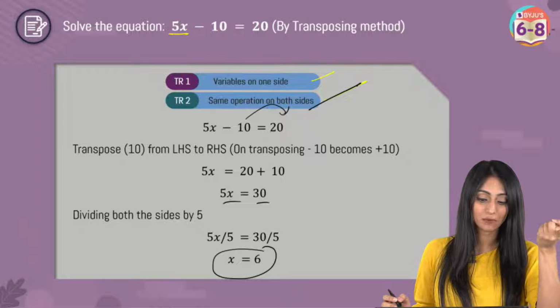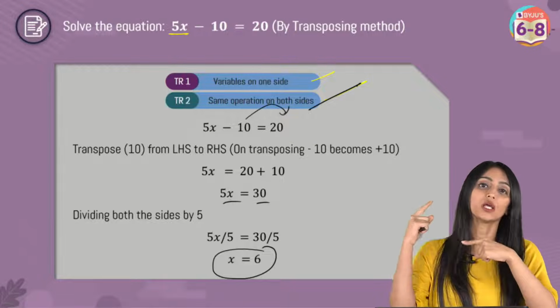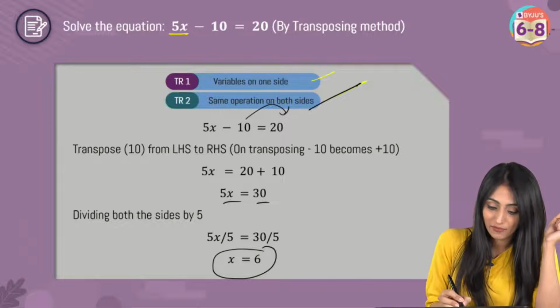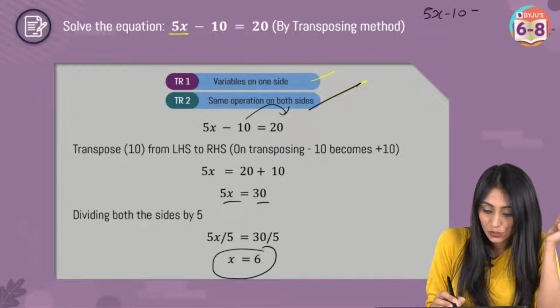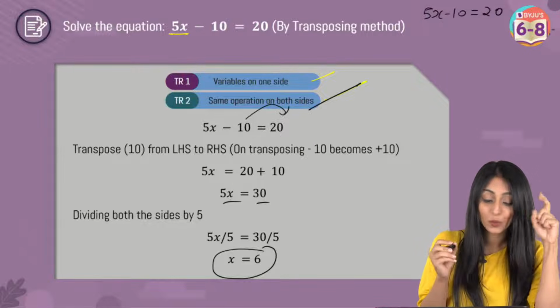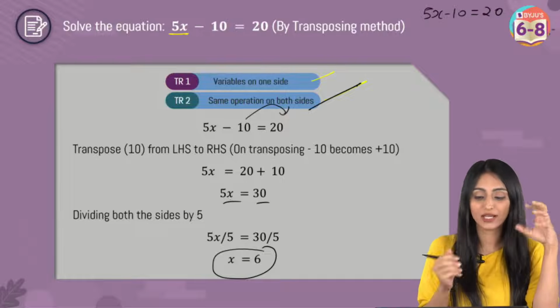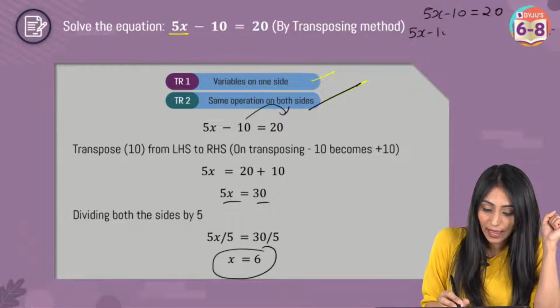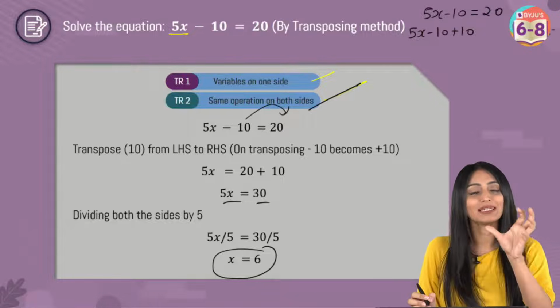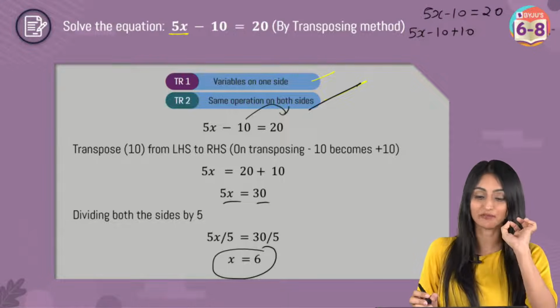Now somebody was asking me, you have a doubt in the addition subtraction method. So I'm going to solve the same question with the other method also. Like we have 5x minus 10 equals 20. According to that method, I need variables on one side. I don't need minus 10 over here. So to remove this, I'll have to add 10 over here, so that minus 10 plus 10 gets cancelled out. Makes sense? So that I only have 5x.